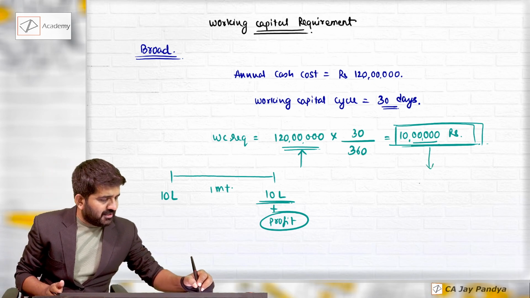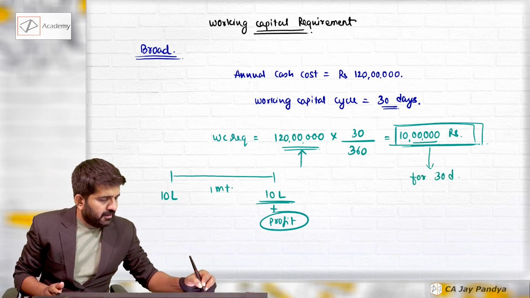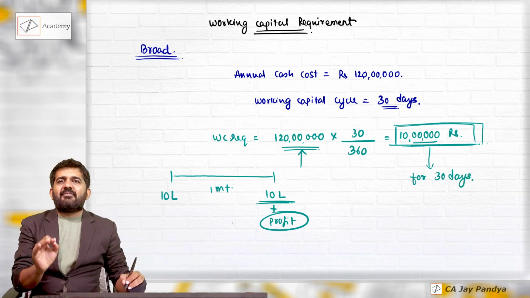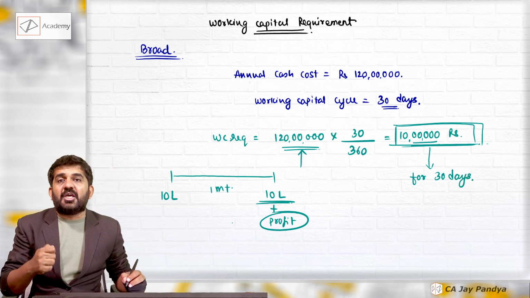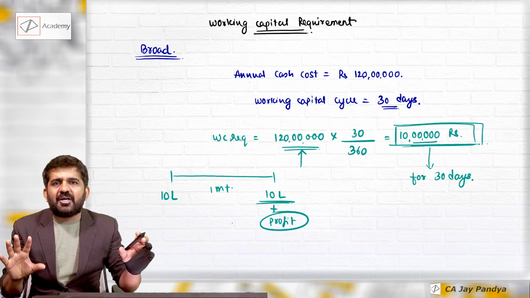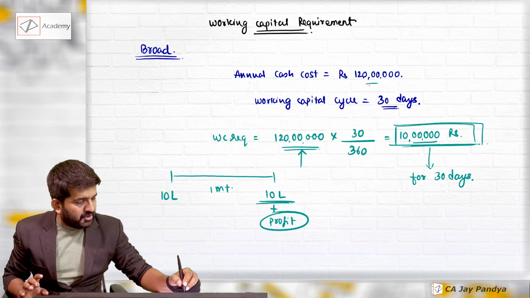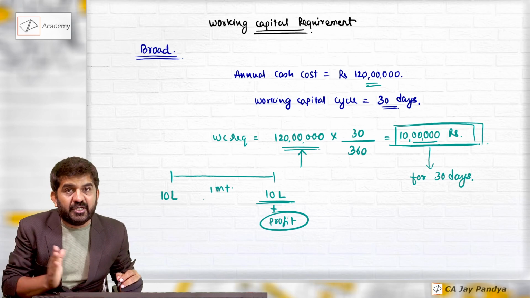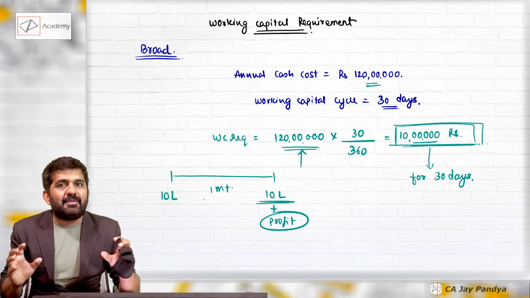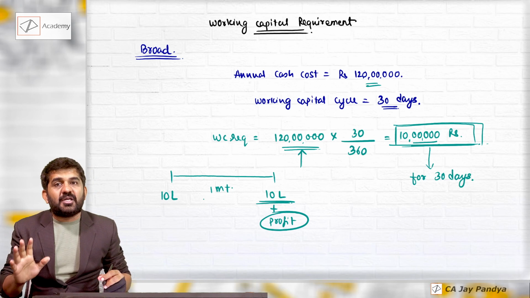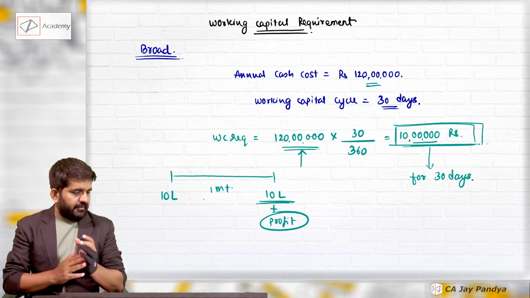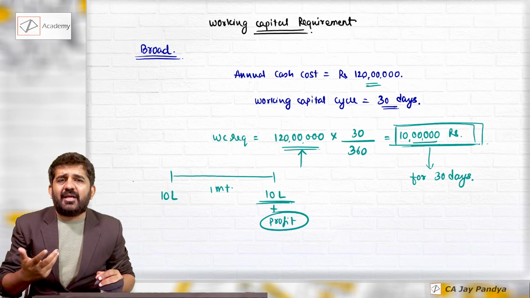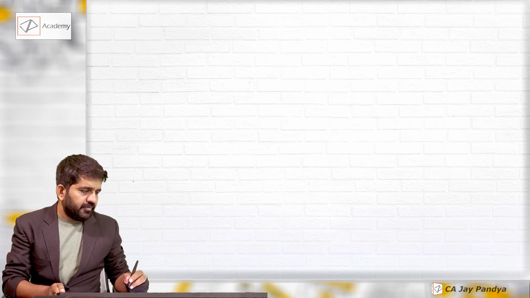Don't write down now. There's 10 lakhs rupees for 30 days. Keeping the level of activity the same, this is my working capital requirement throughout. So say in the current year, our level of activity is going to remain this. Then 10 lakhs rupees will be sufficient for the full year. If next year also we keep the same level of activity, 10 lakhs rupees working capital will be a sufficient requirement. This is the broad way in which we find out working capital requirement. A detailed way in which we can find out working capital requirement is in this manner.